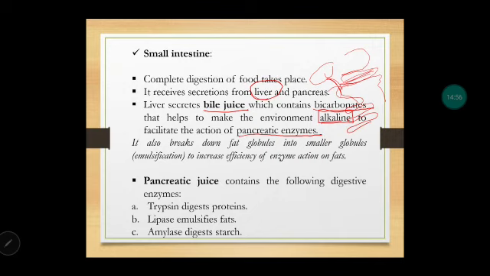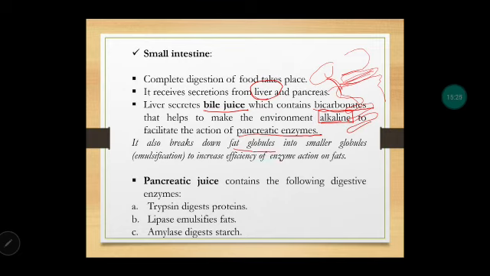Now this alkaline environment is very much required to activate the pancreatic enzymes, because the small intestine is also receiving pancreatic juice, the secretions from the pancreas. So the enzymes of the pancreas will function only in an alkaline environment. Then what does this bile juice do? This bile juice also breaks down fat globules.